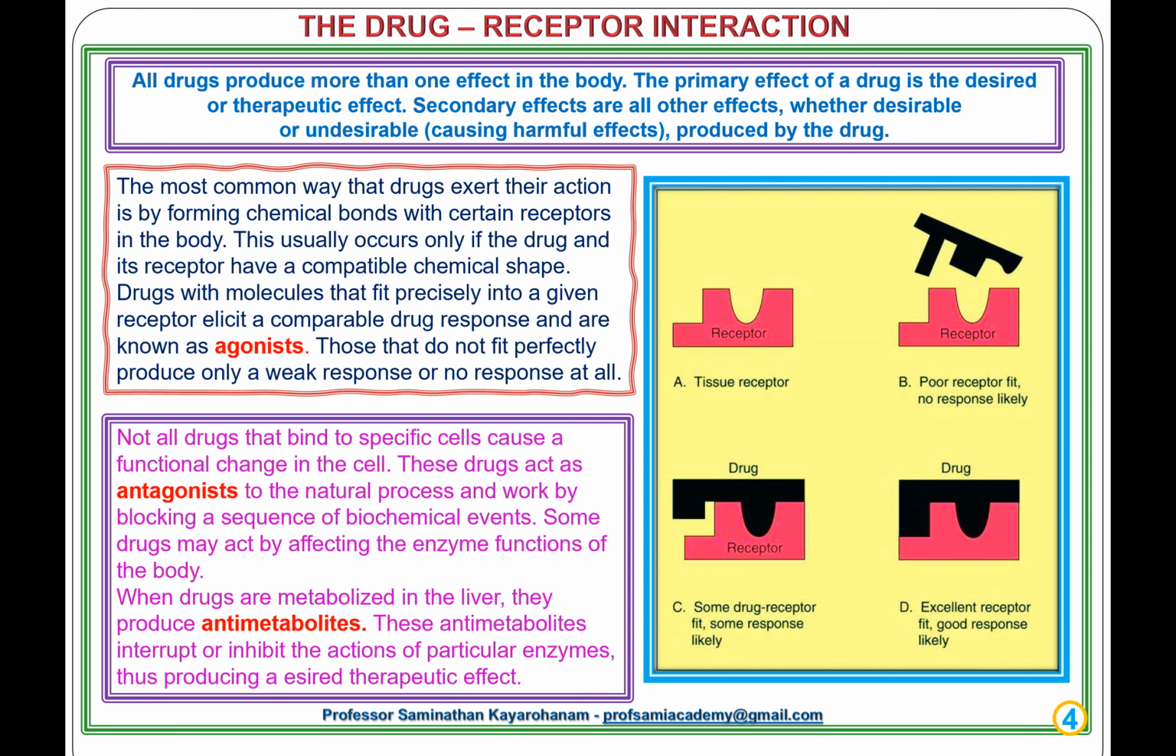Some drugs may act by affecting the enzyme functions of the body. When drugs are metabolized in the liver, they produce antimetabolites. These antimetabolites interrupt or inhibit the actions of particular enzymes, thus producing the desired therapeutic effect.